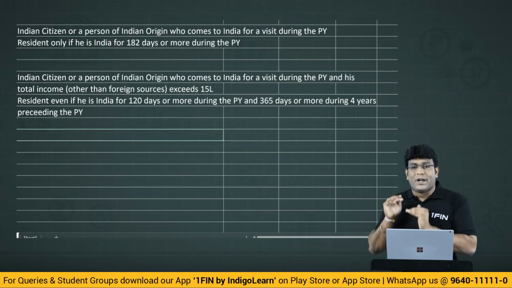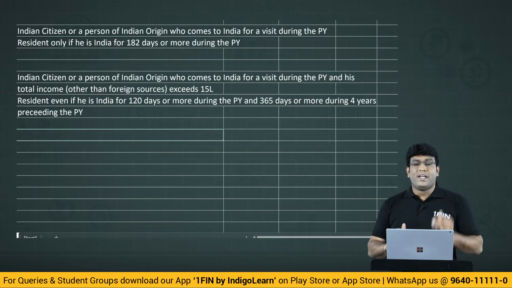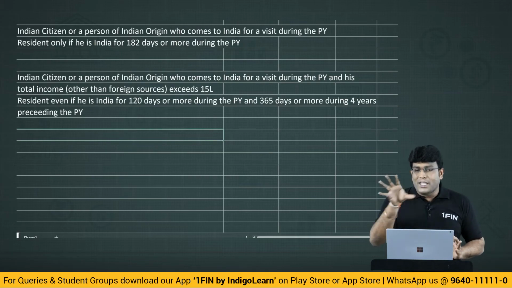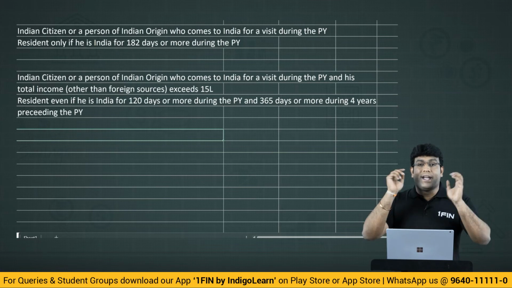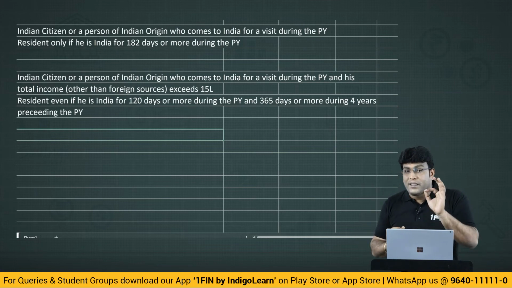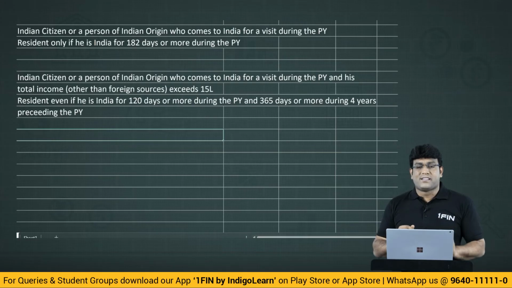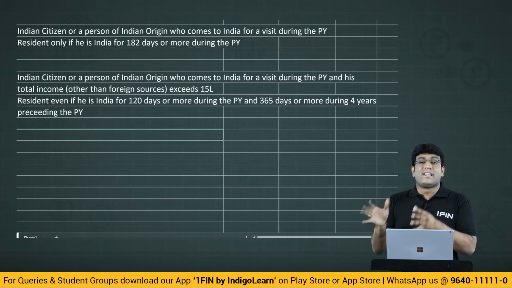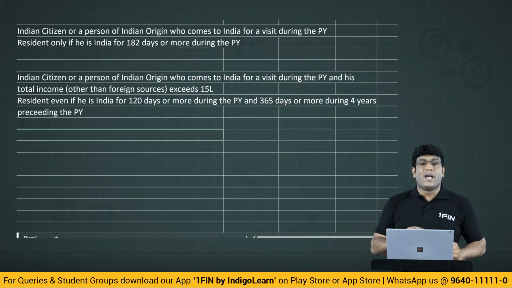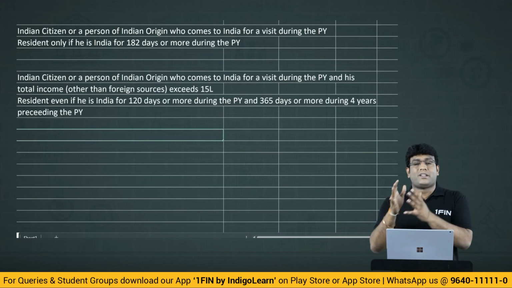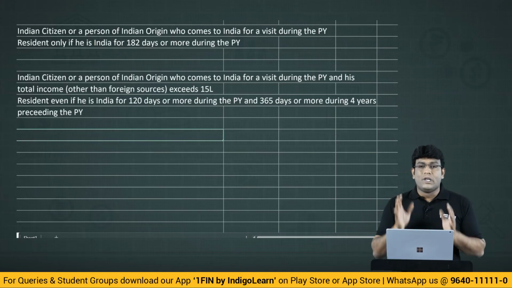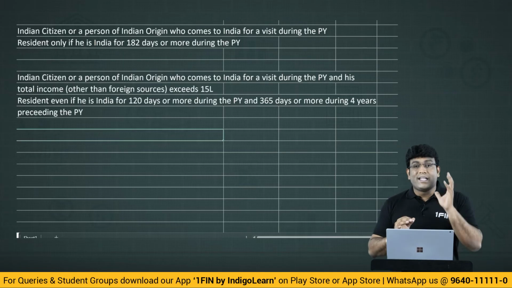But we'll bring the story of 120 and 365 only if his total income other than foreign sources is more than 15 lakhs. So what if total income is not more than 15 lakhs? You might get that doubt, my dear students. If total income other than foreign source is not more than 15 lakhs, then this 120 days point will not come into picture. If 120 days point will not come into picture, then what is the meaning? Meaning is that he is regarded as a resident only if he is in India for 182 days or more. So if 182 is not satisfied, he is not regarded as a resident. He will be regarded as a resident only if 182 days condition is satisfied.